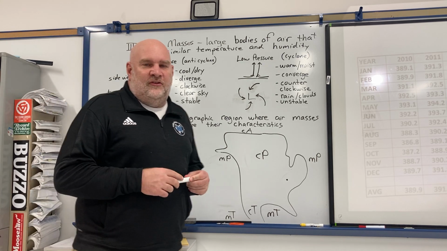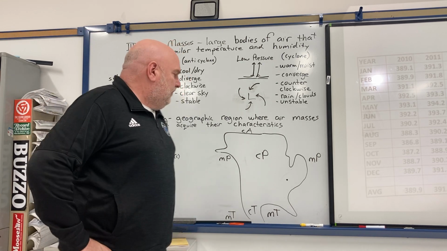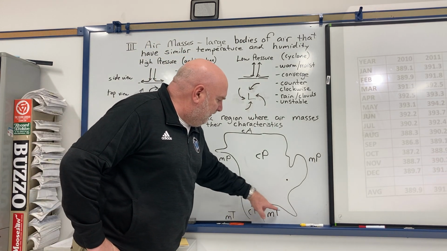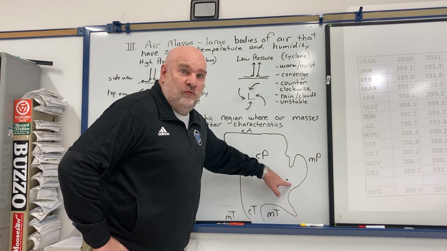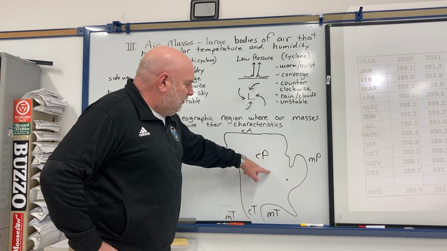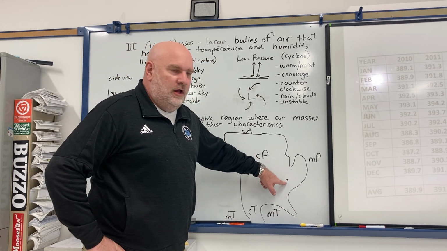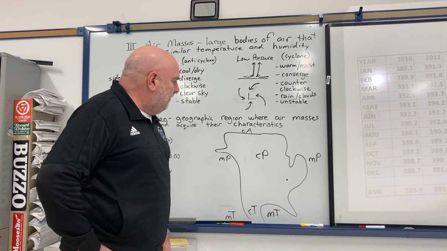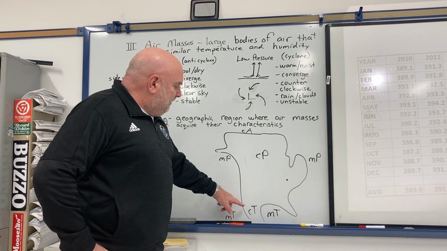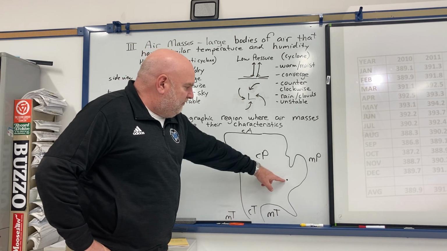There's two air masses that we get more than any other. The two that we most frequently get are the maritime tropical air masses that work their way up here and give us warm, wet conditions, or we get these continental polar air masses come down from Canada and give us colder, drier conditions. Those are the two that by far we get the most of. We don't get very many continental tropical air masses affecting us over here.